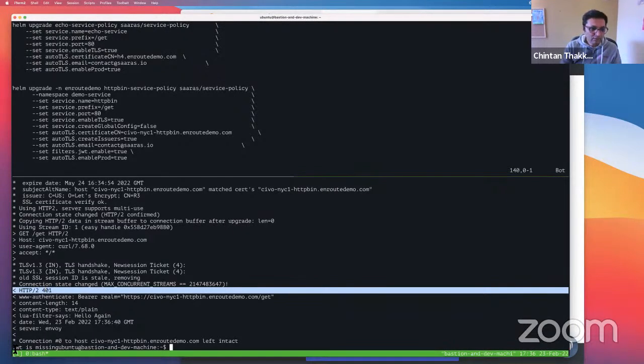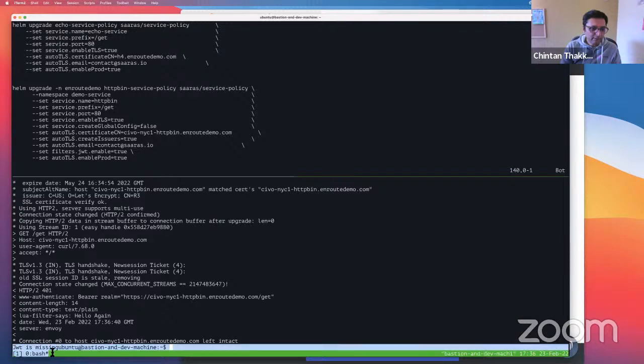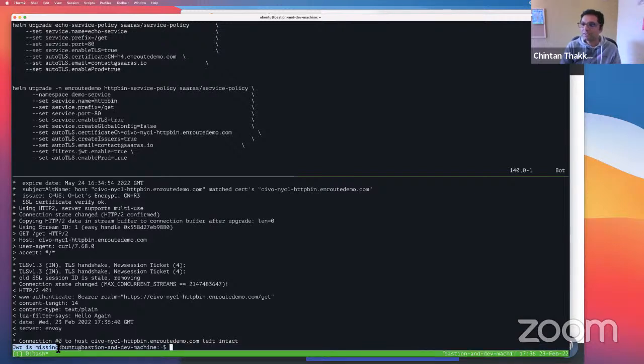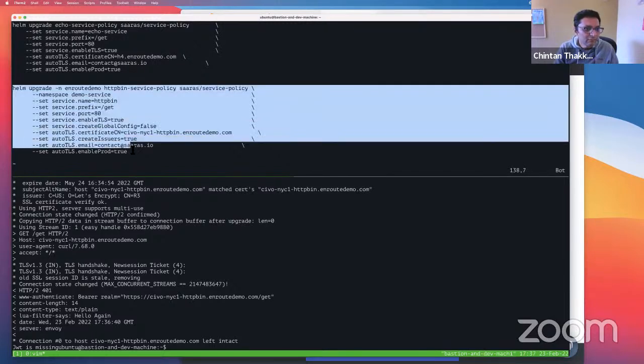And this is what is coming from Envoy. Envoy says, hey, your JWT is missing. You didn't send me a JWT. How do you expect me to honor this request? So I'm just going to send it back to you with a 401, and you need to send a JWT again. So if we create a JWT again and then send it, then it's going to work. Or just get rid of this, and let's say,